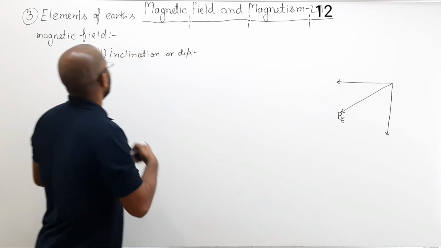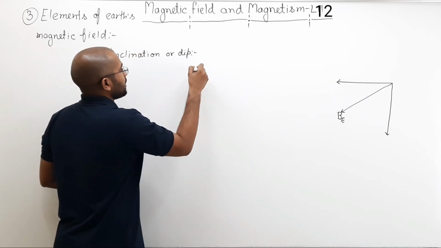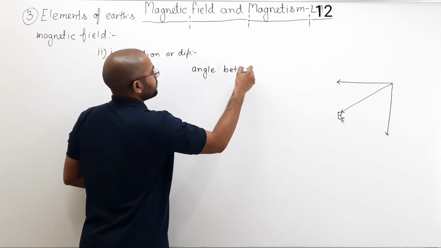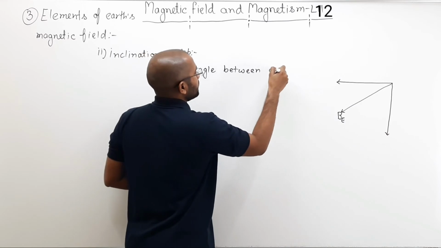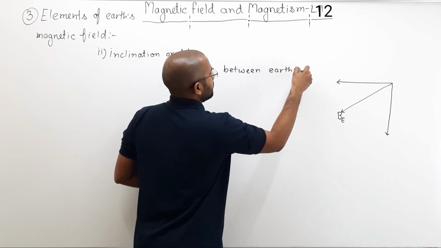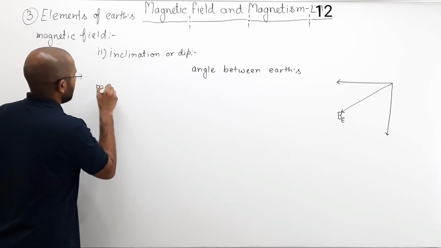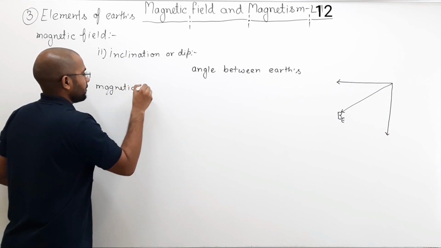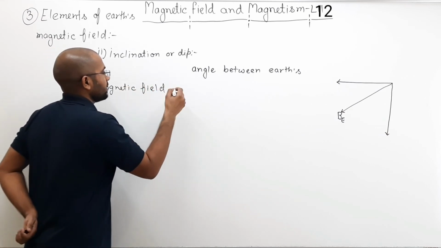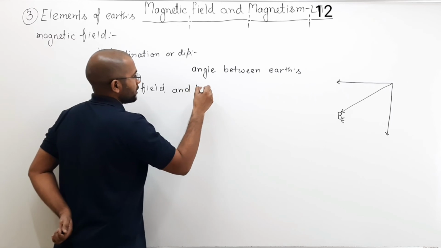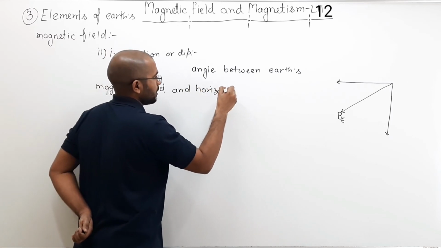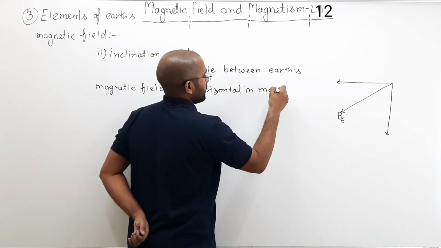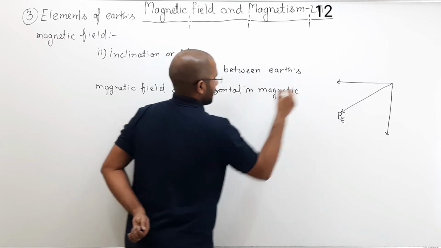So what is inclination or dip? Inclination or dip is the angle between Earth's magnetic field and horizontal in the magnetic meridian.